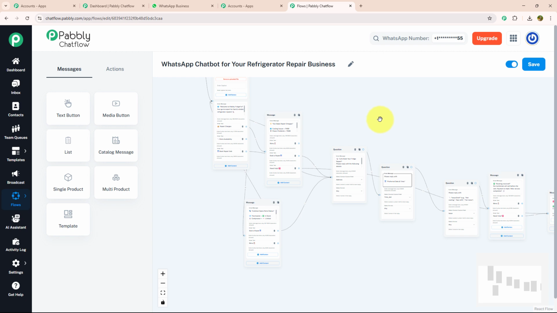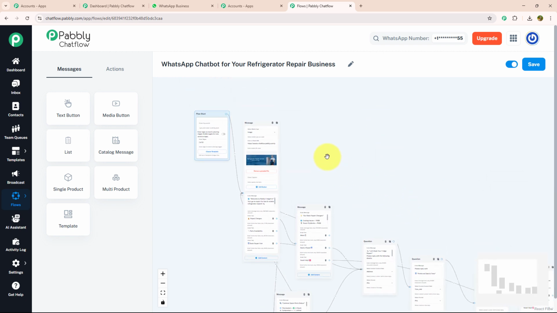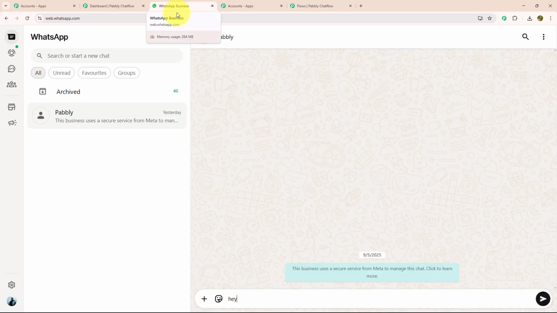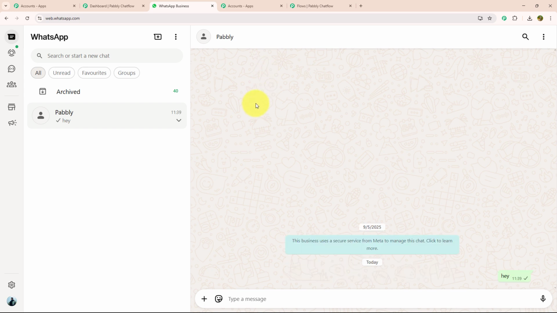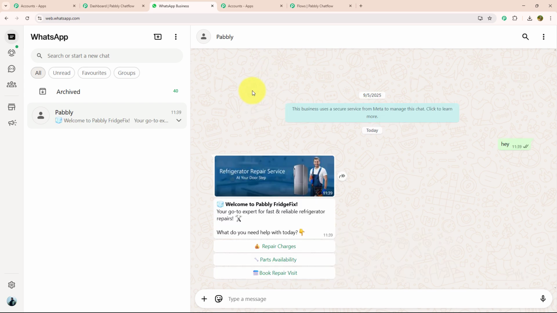Let me show you its real-time working. For that, I need to open WhatsApp Web. Over here, I'm going to enter my key message as hey. As soon as I have entered my key message, I got a response in which they have mentioned, welcome to Pabbly Fridge Fix, your go-to expert for fast and reliable refrigerator repair. What do you need help with today? With that, they have provided me 3 action buttons: repair charges, part availability and book repair visit.